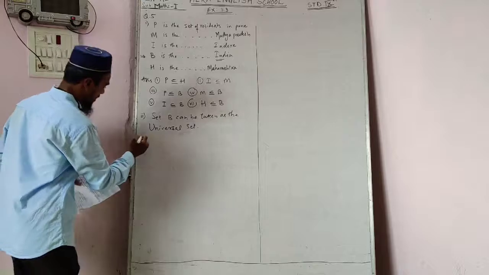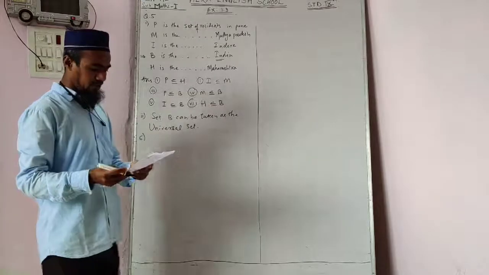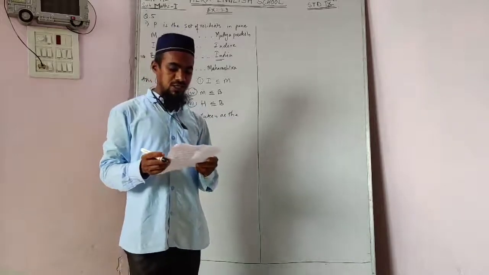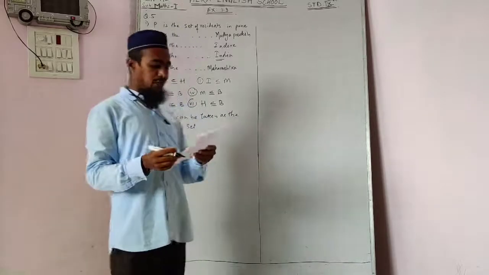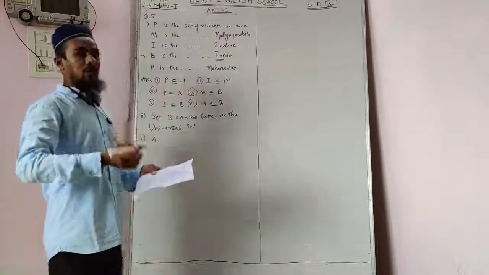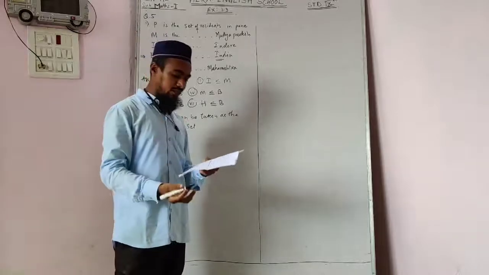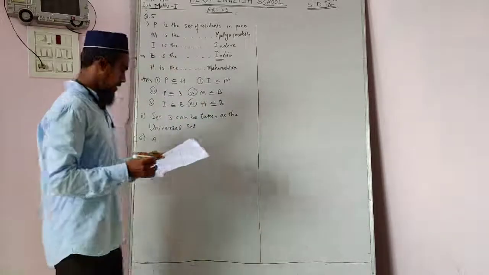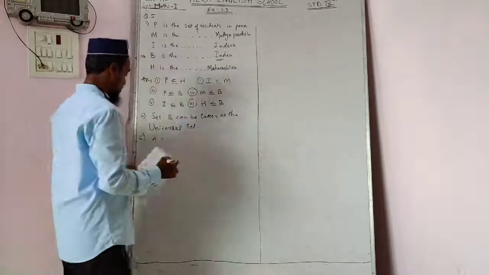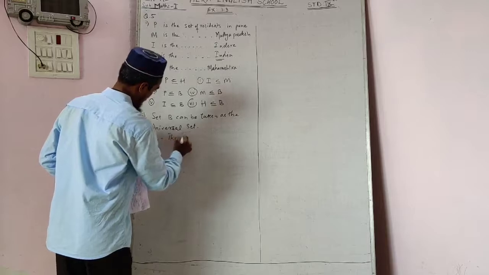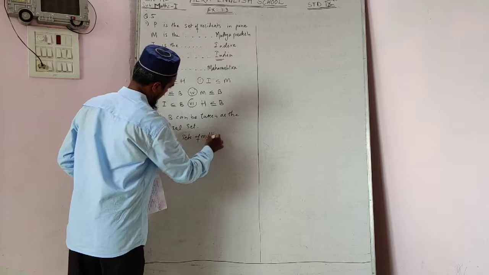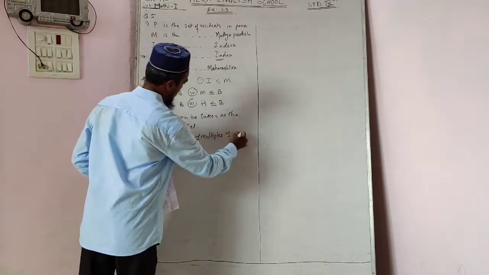Now question number 6. See there students, which sets of numbers could be the universal set for the sets given below. We have the sets A, B, C, and from our side we have to take a universal set. Set A is given as the set of multiples of 5, meaning the table of 5.